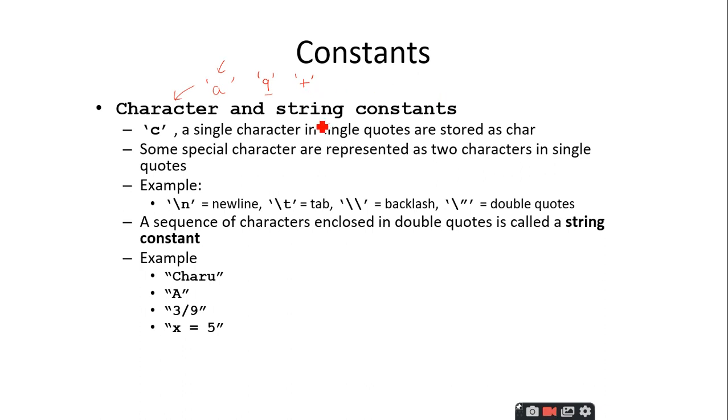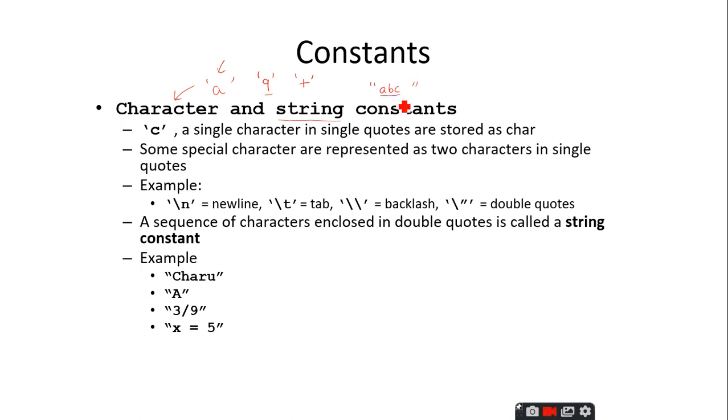And what about string constants? A string is nothing but a collection of characters. So if you enclose a collection of characters within double quotations like this, that is called a string constant. For example, let me take ABC.